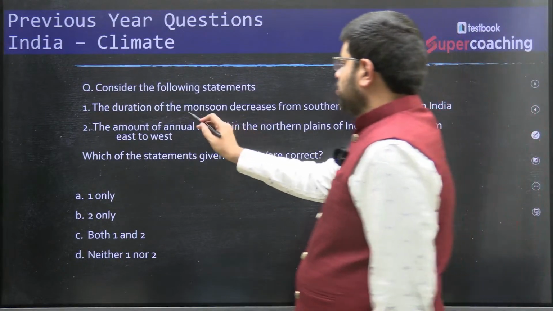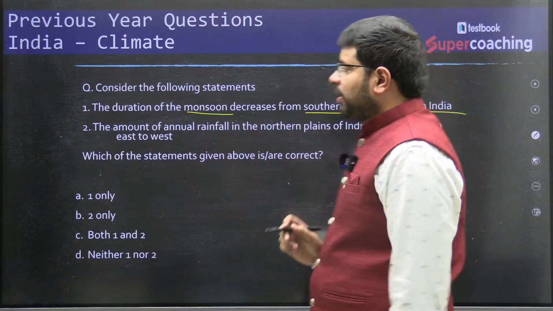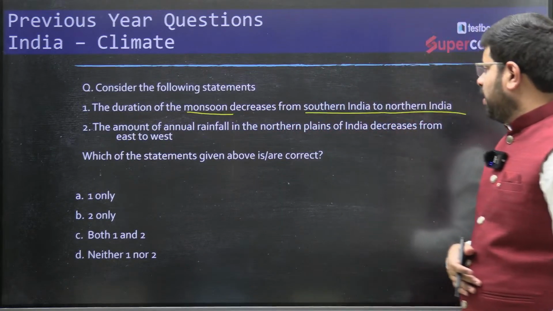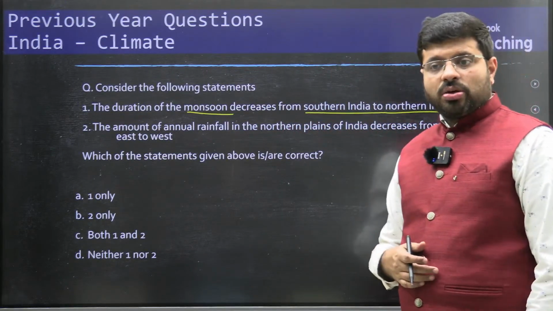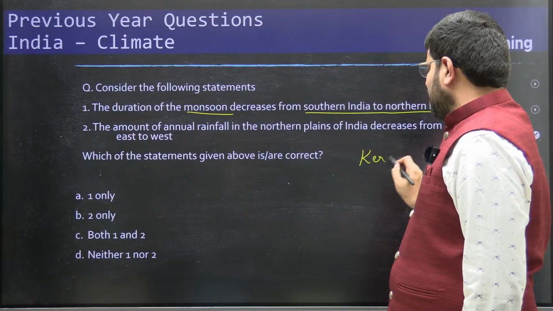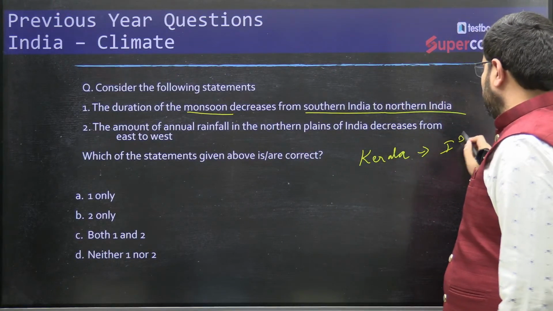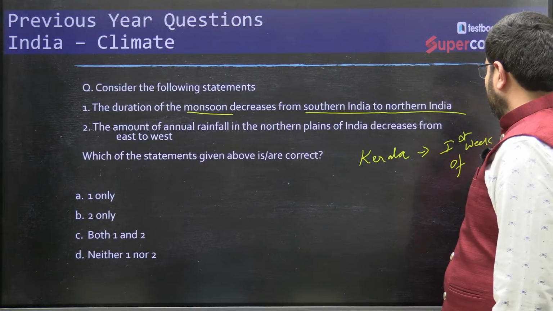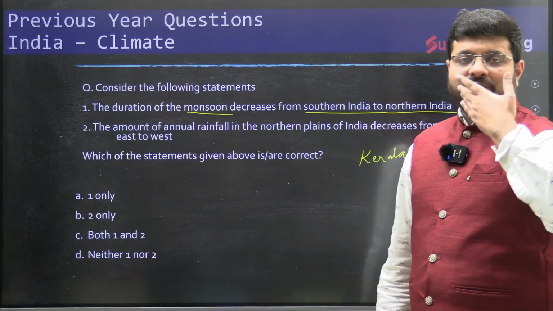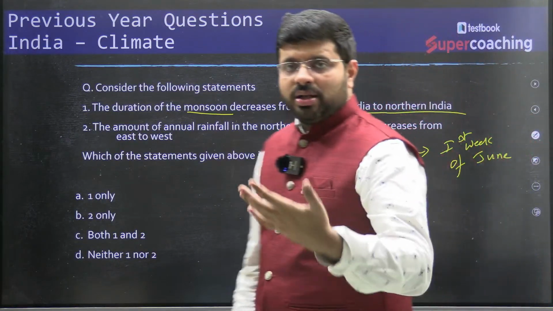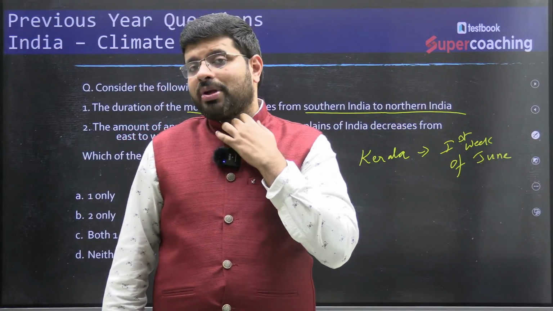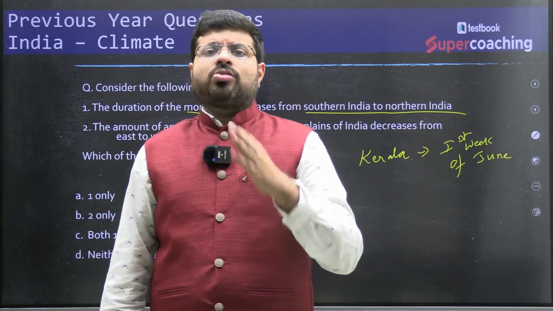The duration of the monsoon decreases from South India to North India. Is that the case? Does the duration of monsoon decrease from Southern India to Northern India? Yes or no? Definitely yes. We have seen that Kerala gets monsoons around the first week of June, and from there slowly, by the time it covers around entire India, it will take until July. First week of June, Kerala, then by around the 10th, you will see it covering until Tamil Nadu, even Telangana entering into Maharashtra.